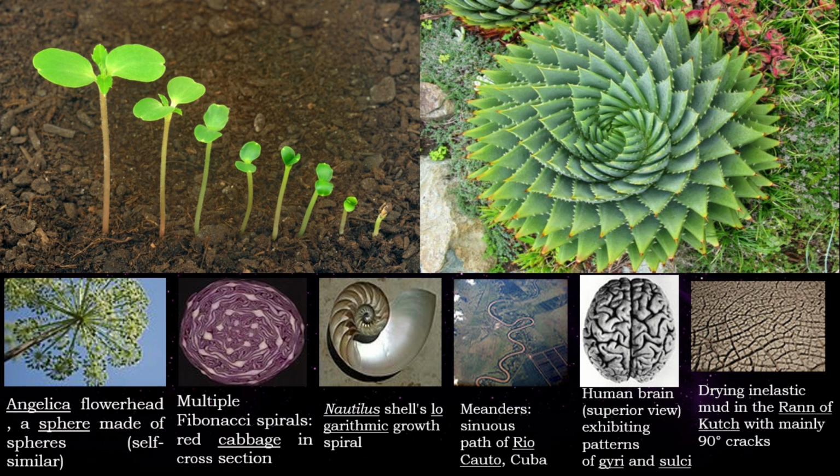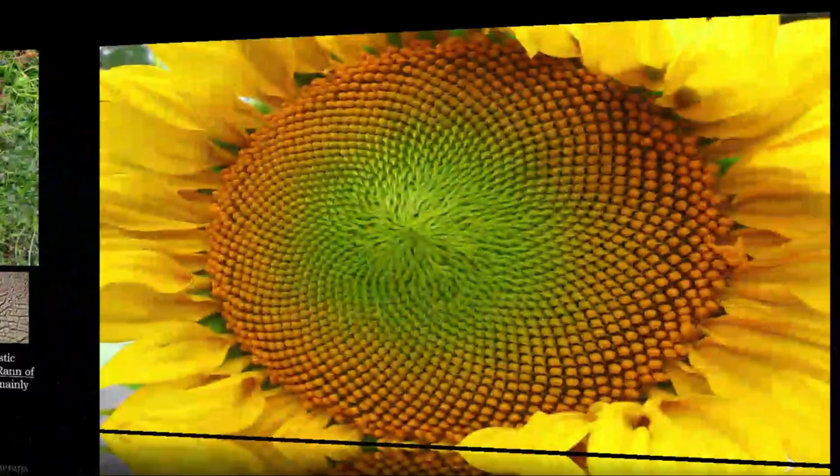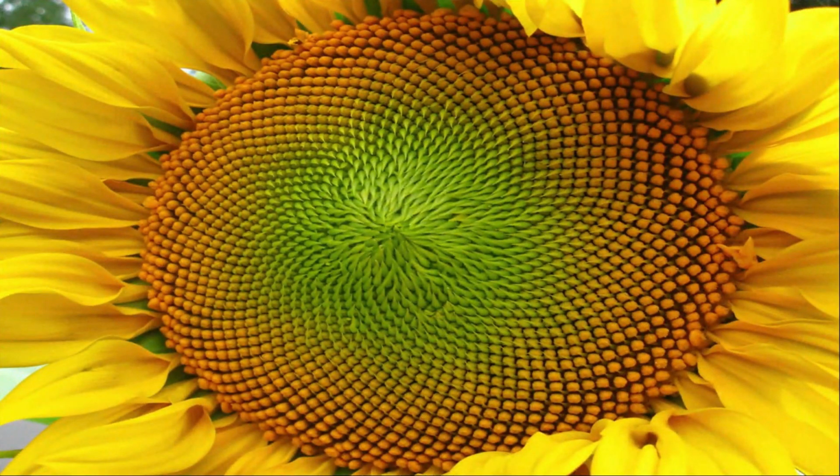Next is the drying inelastic mud in the Rann of Kutch with mainly 90-degree cracks, which you can see surfaced all over the barren land. The seeds inside a sunflower have a pattern with equal millimeter distance, not even a single split or single error in the seedlings of it, which shows the increasing order of arithmetic progression, the arithmetic sequence pattern.